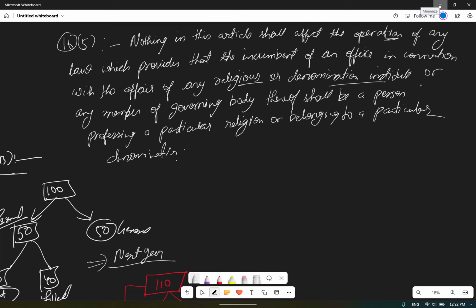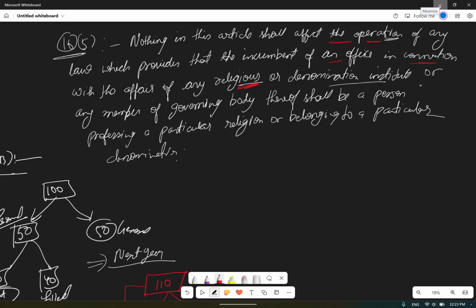That power is given through Article 16 clause 5. What does Article 16 clause 5 tell us? It tells that nothing in the article shall affect the operation of any law which provides that the incumbent of an office, working in connection with the affairs of any religion, any office which deals with religious activity or any such denomination.